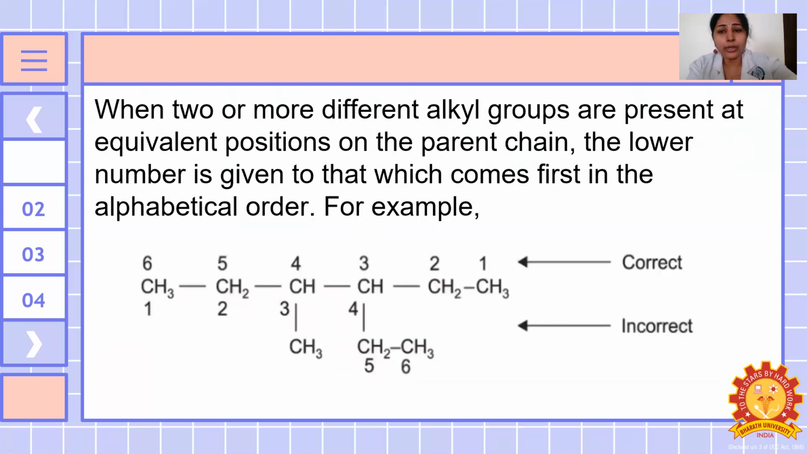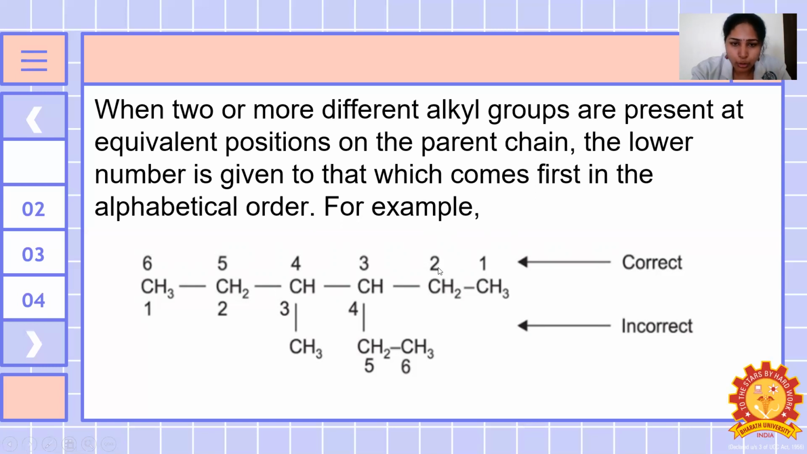When 2 or more different alkyl groups are present at equivalent positions on the parent chain, the lower number is given to that which comes first in the alphabetical order. I have already told you. So when 2 or more alkyl groups are present at equivalent positions on the parent chain, the lowest number is given to the one that comes first in alphabetical order.